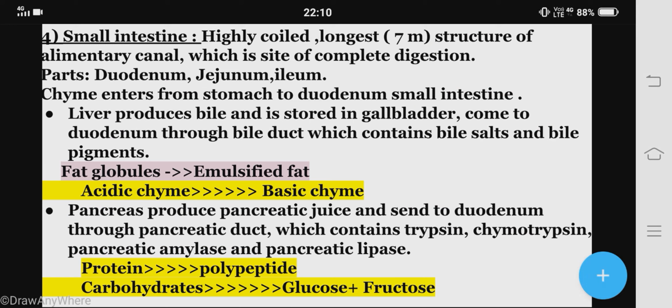So, partially digested food from the stomach enters into the small intestine. What is the small intestine? The small intestine is a highly coiled 7-meter long structure of the alimentary canal. So it's the longest portion of the alimentary canal, and it is the site of complete digestion of food.